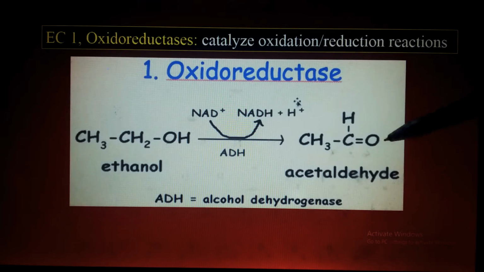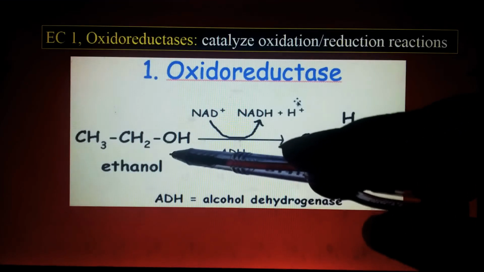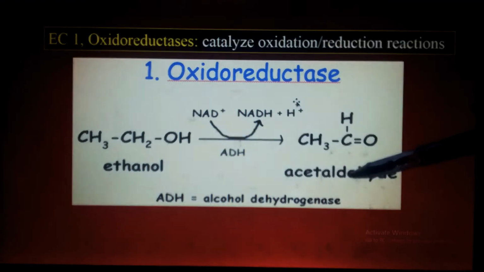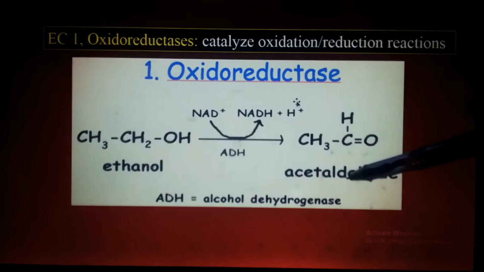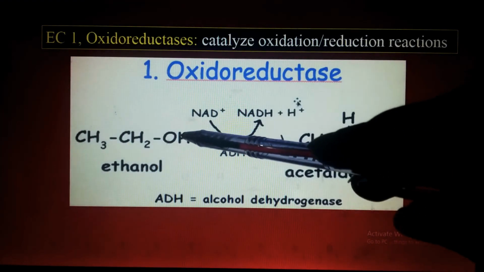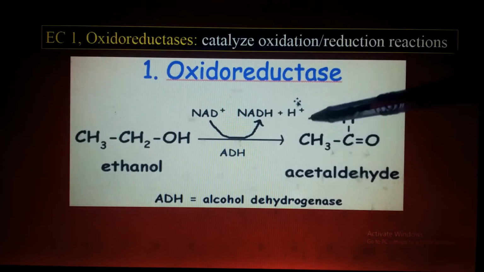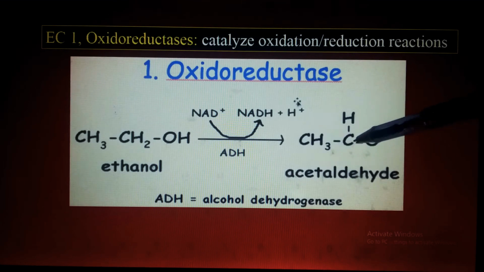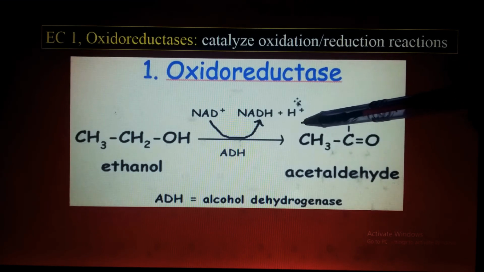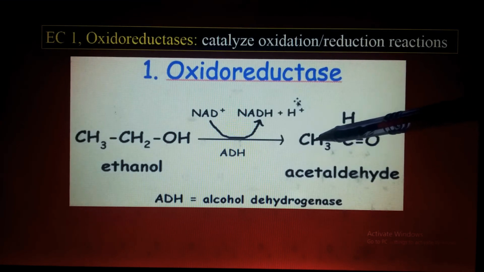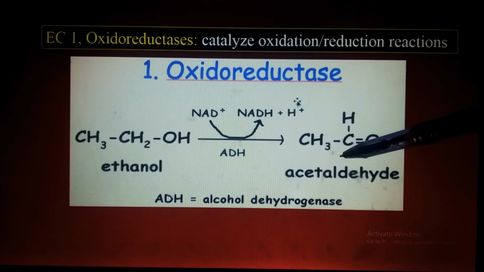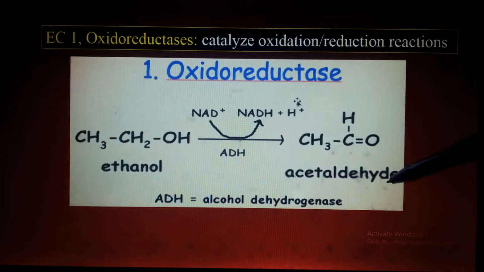You can see here, alcohol dehydrogenase is involved in the conversion of ethanol to acetaldehyde. Now the alcohol is converted to aldehyde. Here you can see CH3CH2OH. This is ethanol. Now this ethanol is converted into CH3CHO. Is it clear? This is acetaldehyde, because this group is an aldehyde group. So the alcohol is converted into aldehyde.